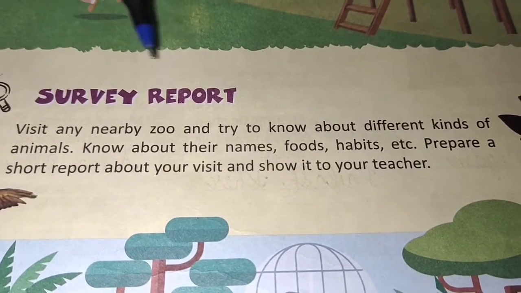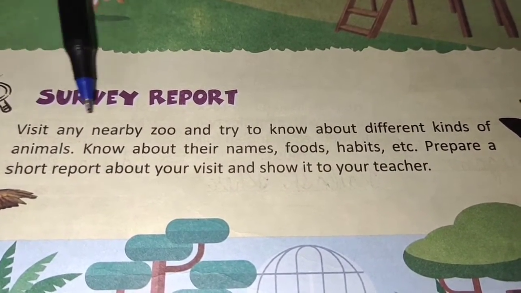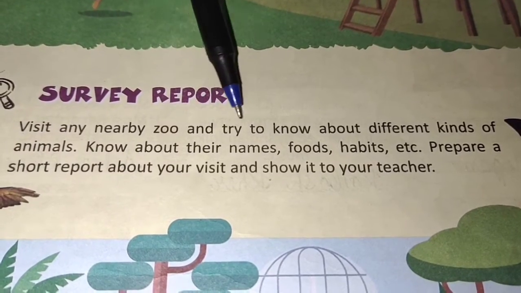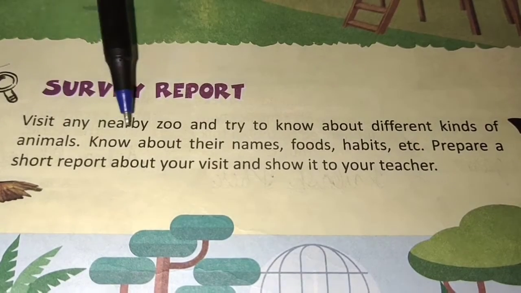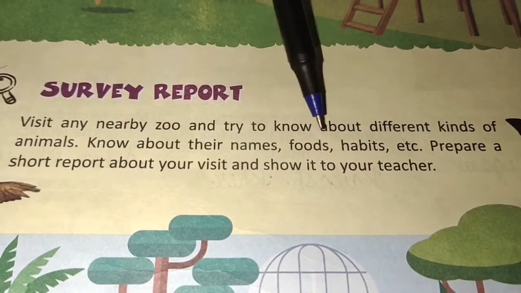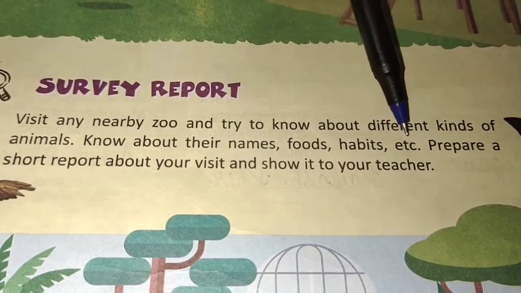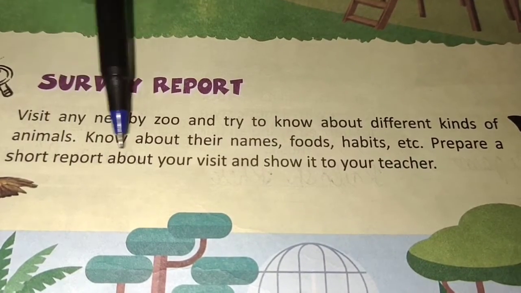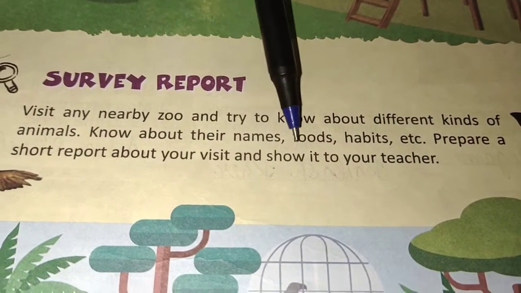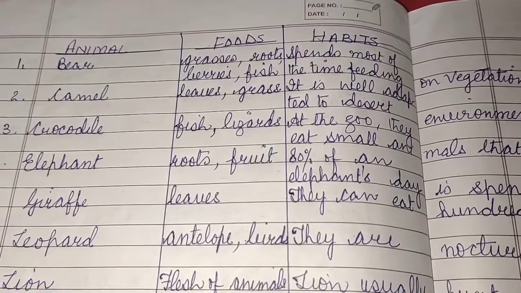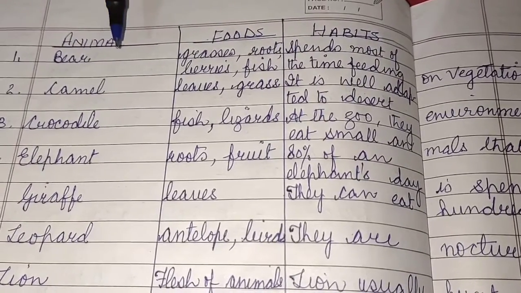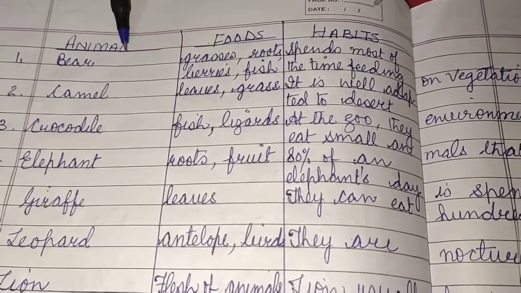Next is survey report. Visit any nearby zoo and try to know about different kinds of animals, know about their names, foods, habits, etc. Prepare a short report about your visit and show it to your teacher. My dear children, I have prepared this for you.